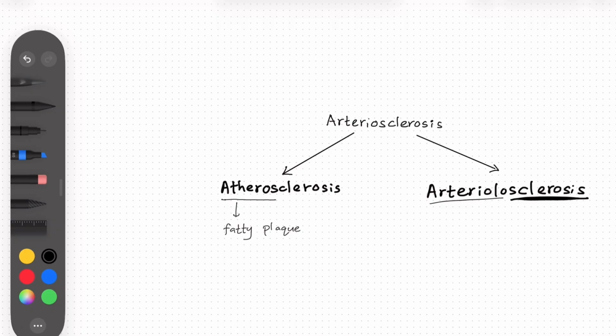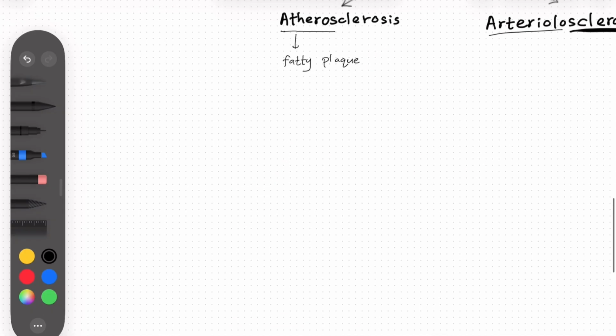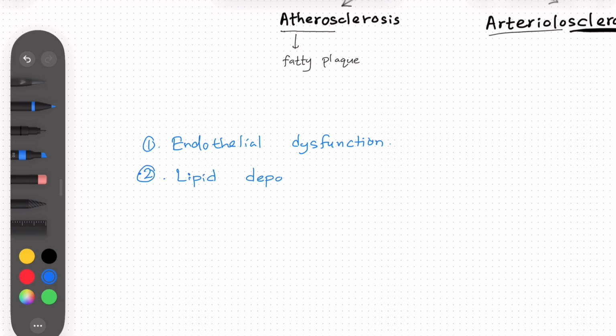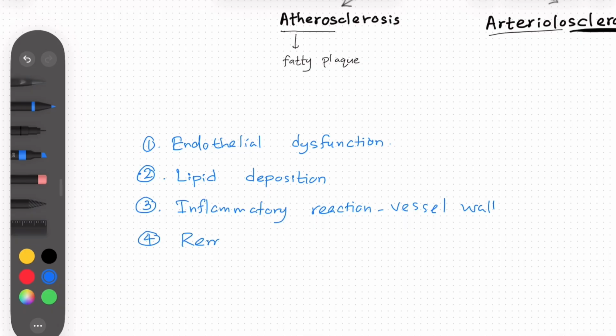Atherosclerosis has main components. There are four main components: endothelial dysfunction, lipid deposition, inflammatory reaction of the vessel wall, and finally, remodeling of the vessel wall. So these are the four main components of atherosclerosis.